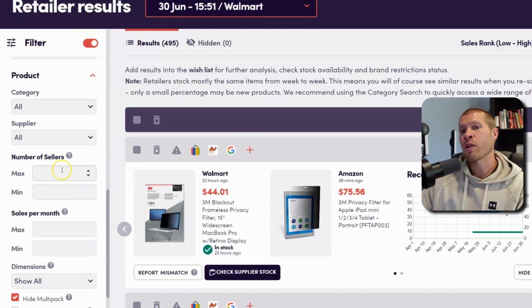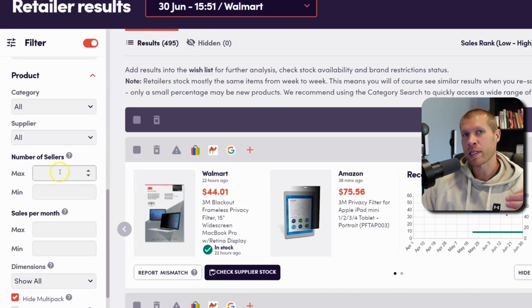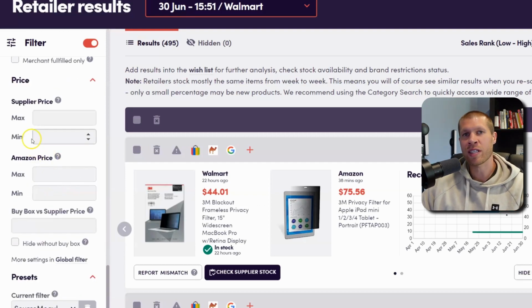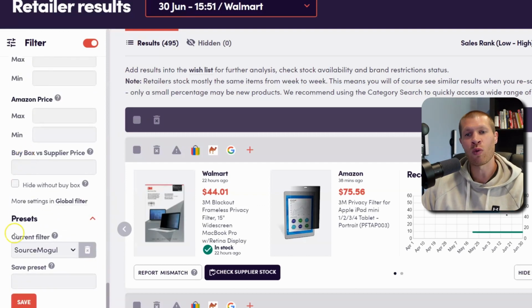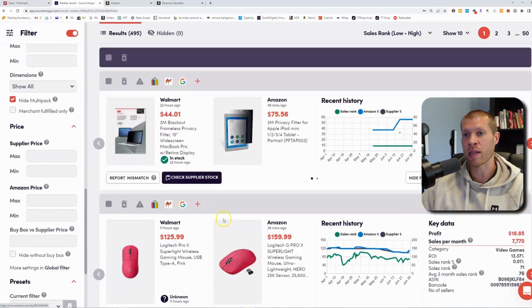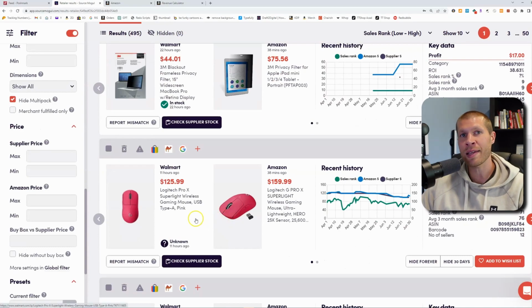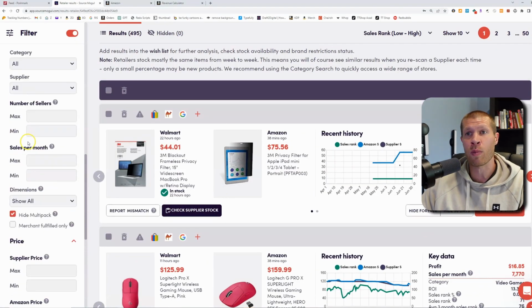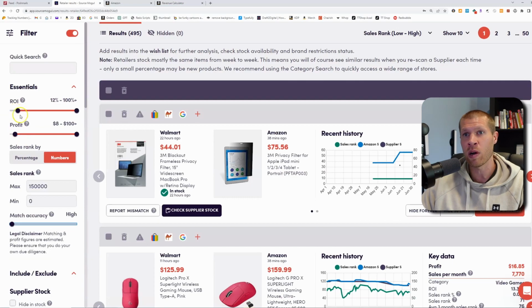You can also go down here and select the number of sellers and set the minimum and max, but for the sake of keeping this simple, we're not going to do any of that. You don't really need to, all right? And you'll notice that now we only have 495 different products being compared, and it's going to take us a lot less time to go through these. These are obviously better products because we know that they're potentially profitable. They have at least a 12% ROI. They're the same product ideally, and we're going to check all those things, and they have at least an $8 profit margin.